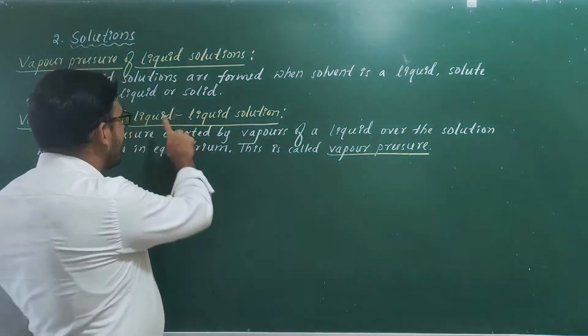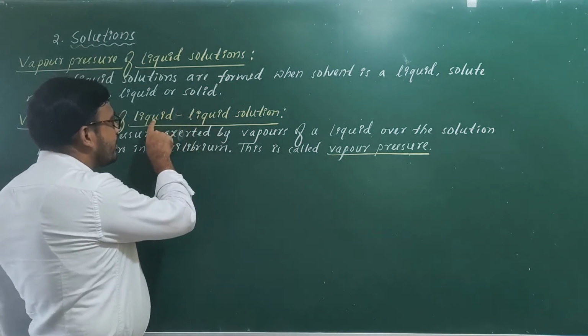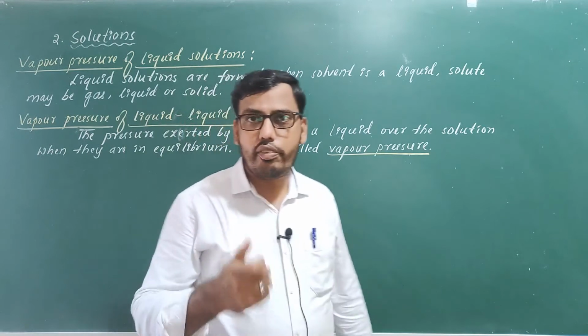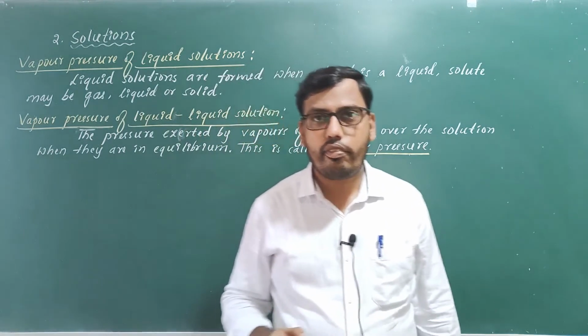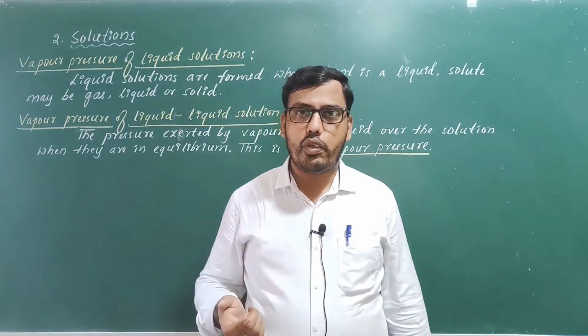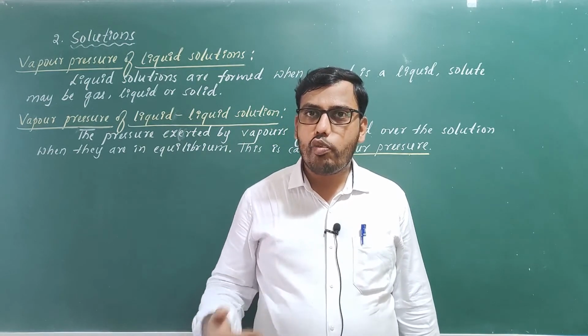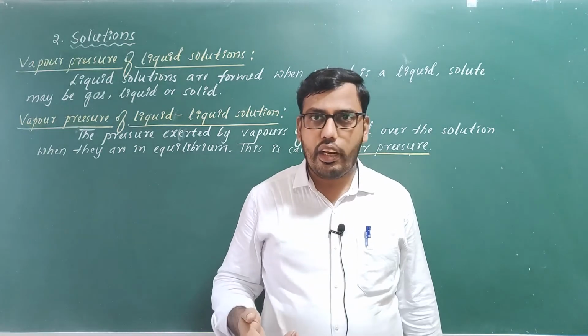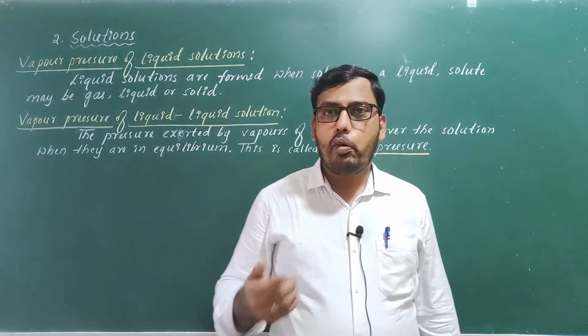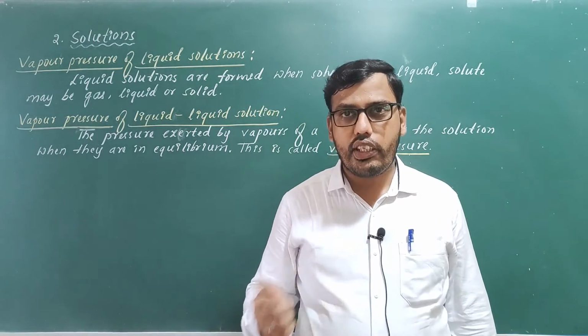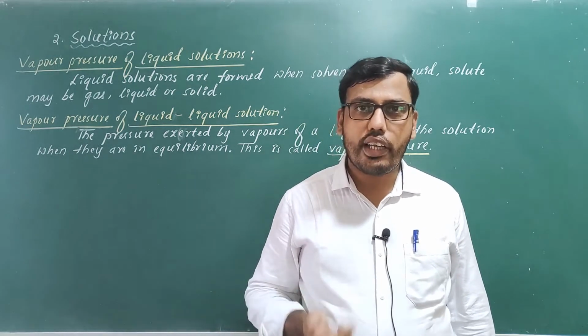Here in a liquid solution, the solute is also a liquid and the solvent is also a liquid. Suppose both the liquids are volatile in nature. Volatile means, as I already told you, they have a lower boiling point and hence can evaporate at lower temperature itself. Liquid solvents are always volatile.